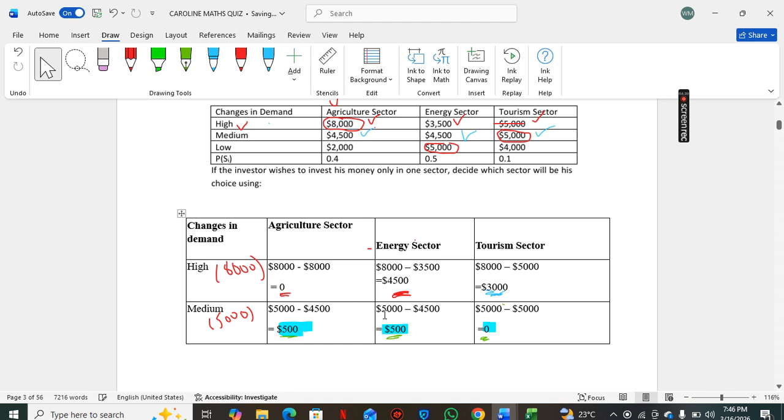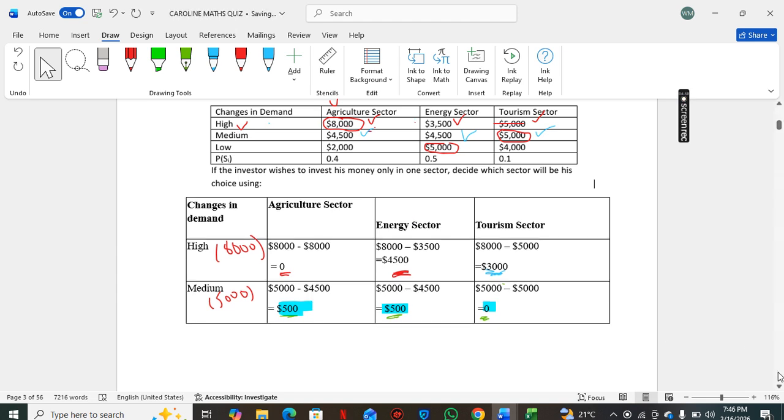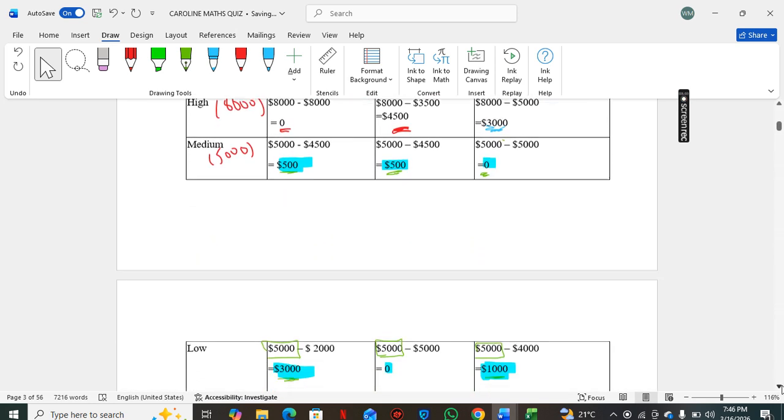Even with the energy sector, 5,000 minus 4,500, you get $500, so you lose out on $500. Tourism, 5,000 minus 5,000, you get 0, so there is no opportunity cost.